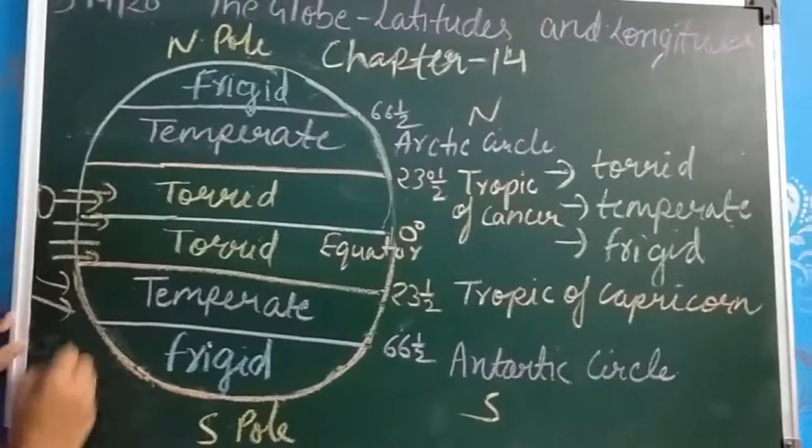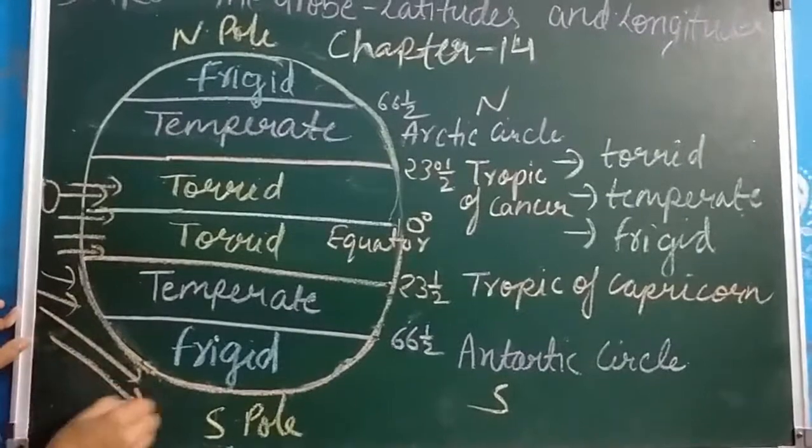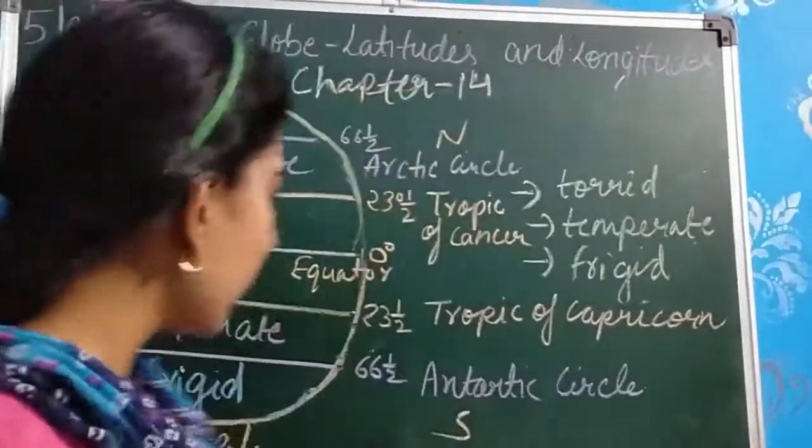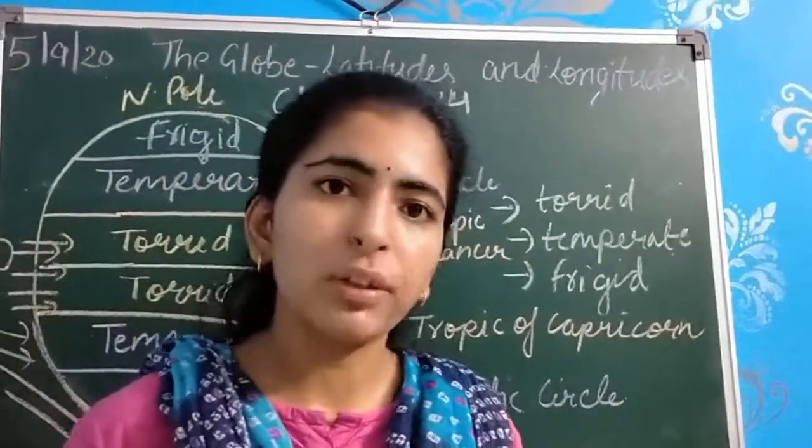And this region receives very slanting sun rays, and that is why it does not get enough heat, and that is why this region is the coldest region of the earth.